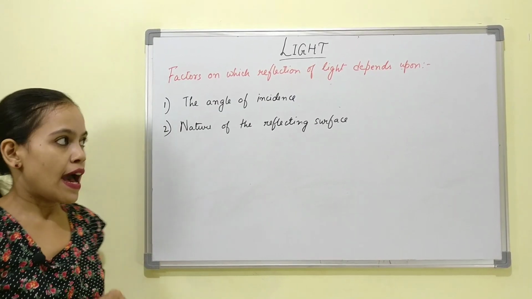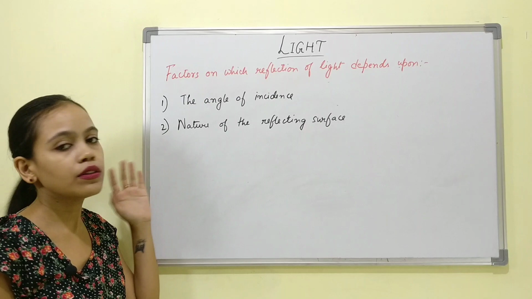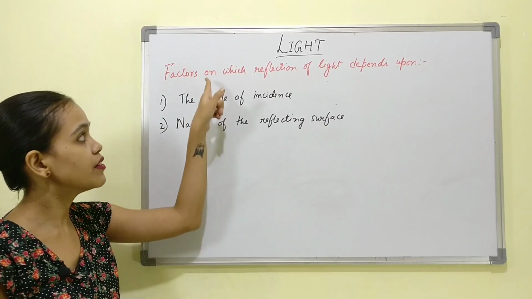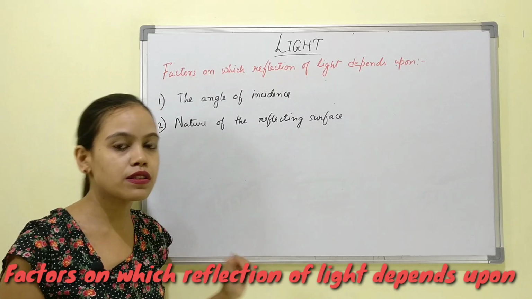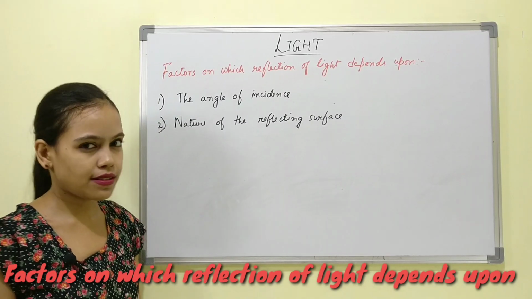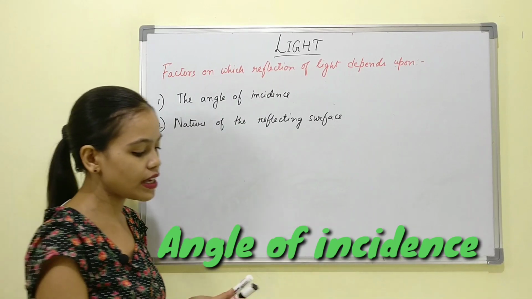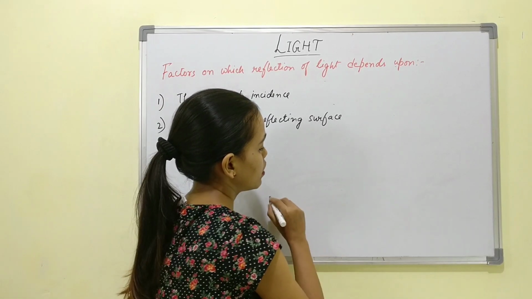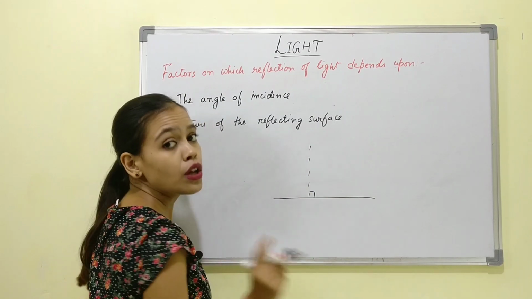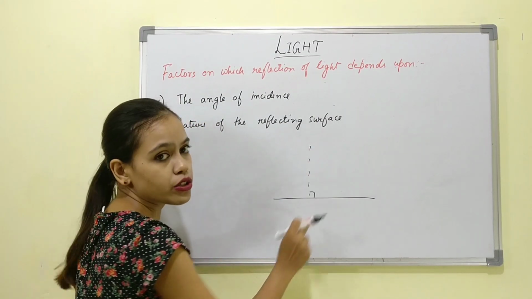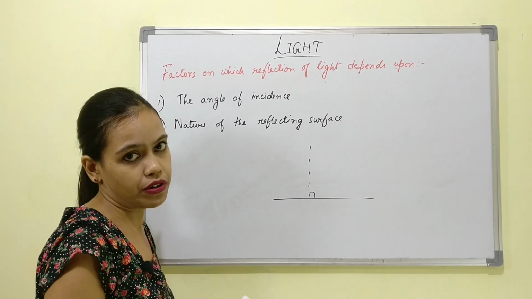Now, as we have learned about the laws of reflection, next we have to learn the factors on which this process of reflection depends. This is very easy to understand. First is the angle of incidence. Obviously, on a particular surface, if this is the normal, by the way, normal is nothing but a virtual perpendicular that we draw for our reference.